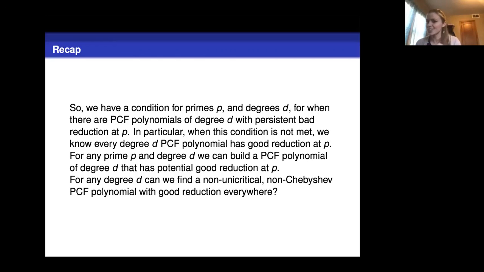And actually, as it turns out, that cubic example that we started with is conjugate to a Chebyshev polynomial. So even the first example we started with that had good reduction everywhere was not really an example for this. We still do not have a degree 3 polynomial that's non-unicritical and non-Chebyshev that has good reduction everywhere.